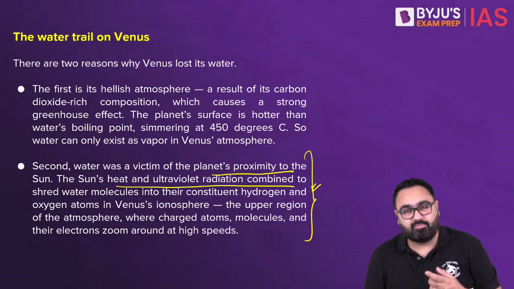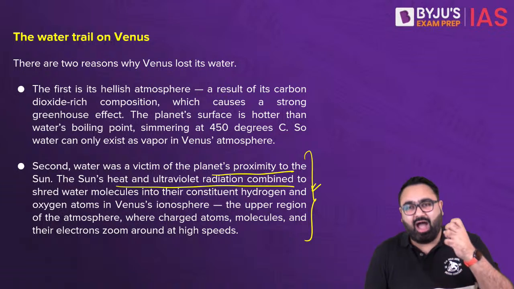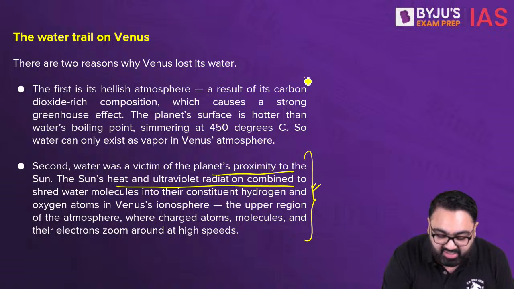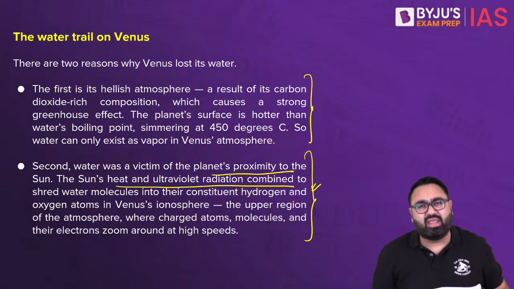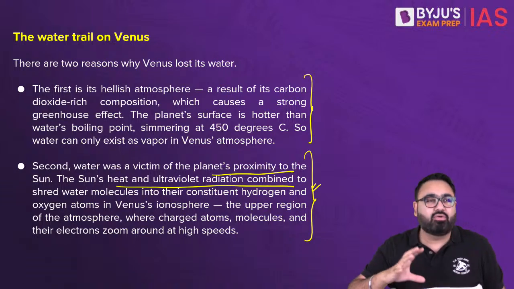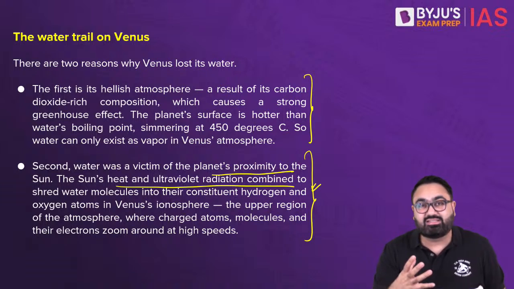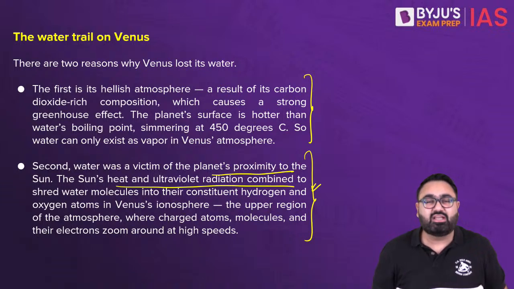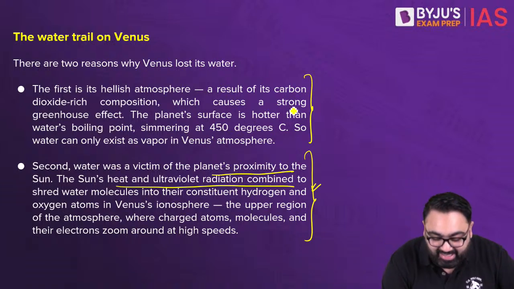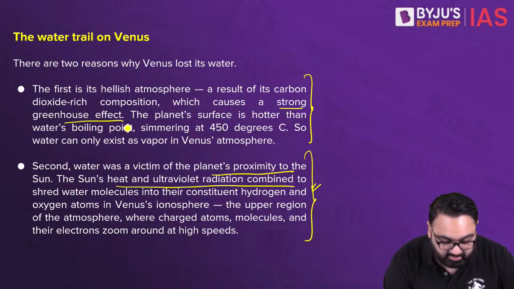There is one more reason. The other reason is the presence of a high volume of carbon dioxide, CO2, on Venus. Venus's atmosphere is made majorly of carbon dioxide. Now imagine, in our case, carbon dioxide is not even 1% of our atmosphere. And if it increases even slightly, we are so worried about global warming, we are so worried about greenhouse gases and their effect. Now in case of Venus, when the majority of its atmosphere is made up of carbon dioxide, that means the entire planet has a greenhouse effect.